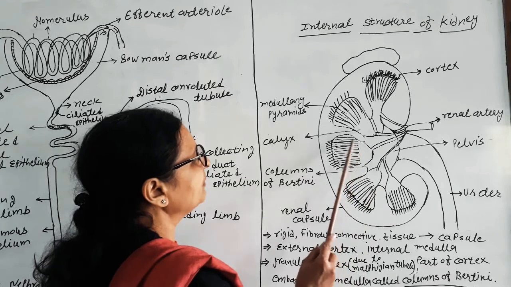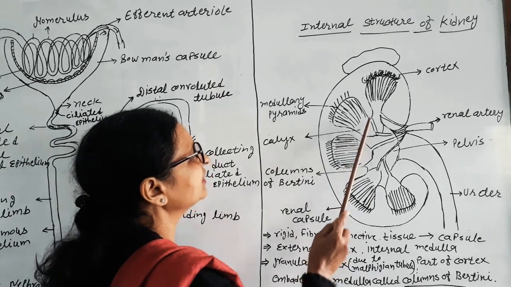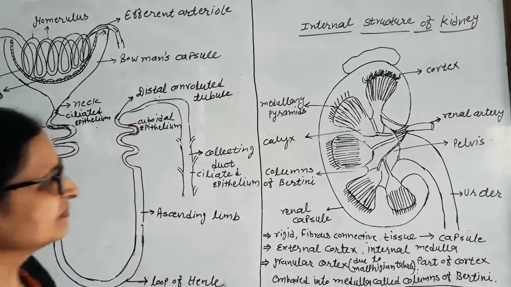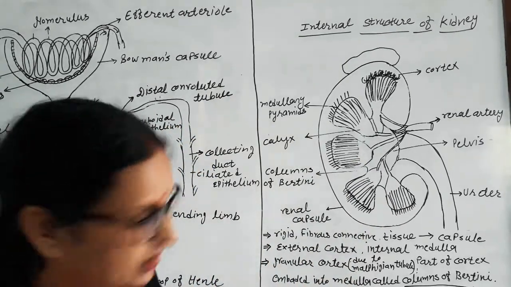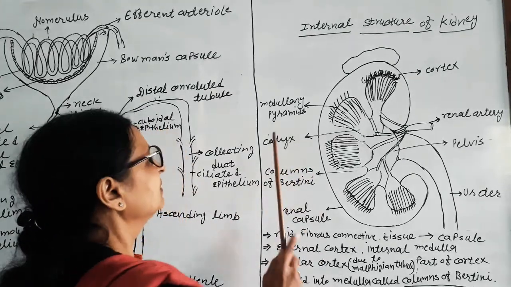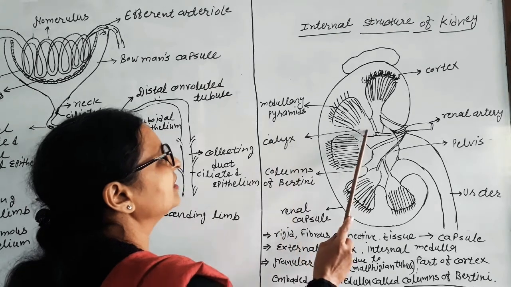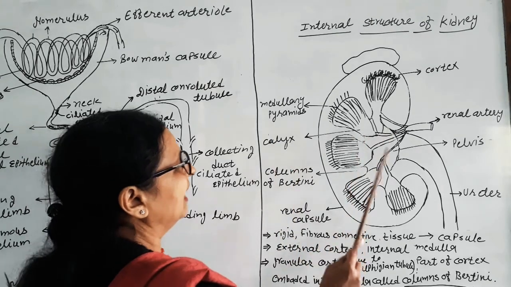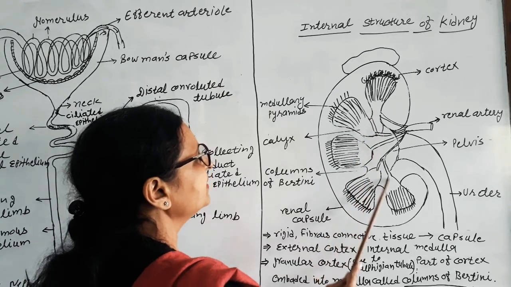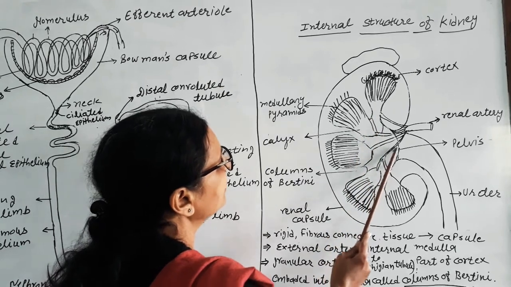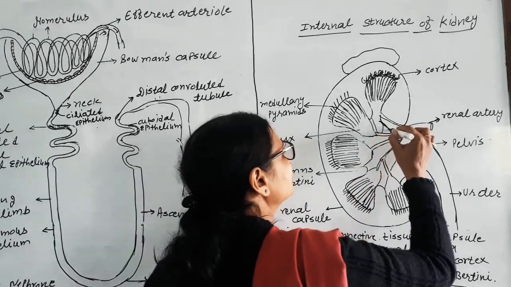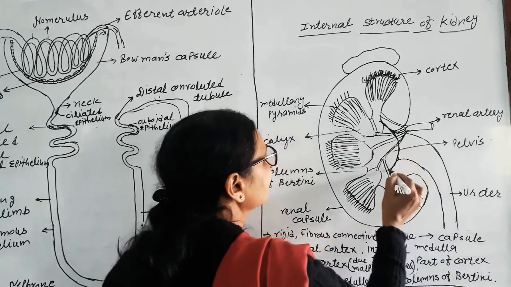Now the base of each pyramid is called the calyx. All the calyces unite to form the collecting duct, and all the collecting ducts are gathered in the funnel-like area.